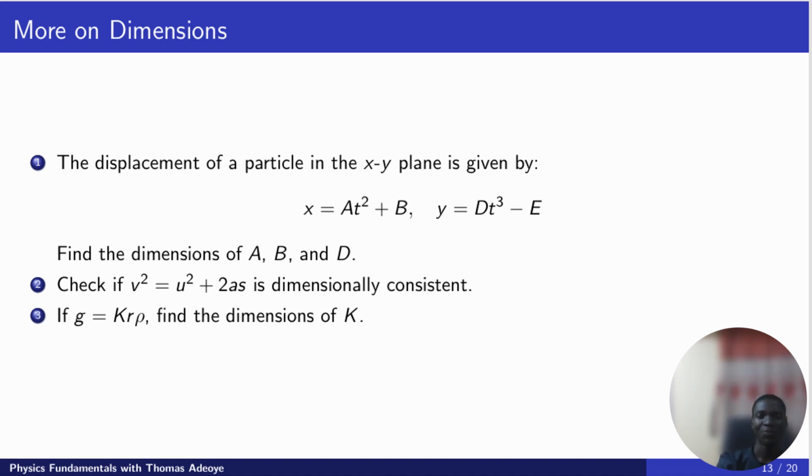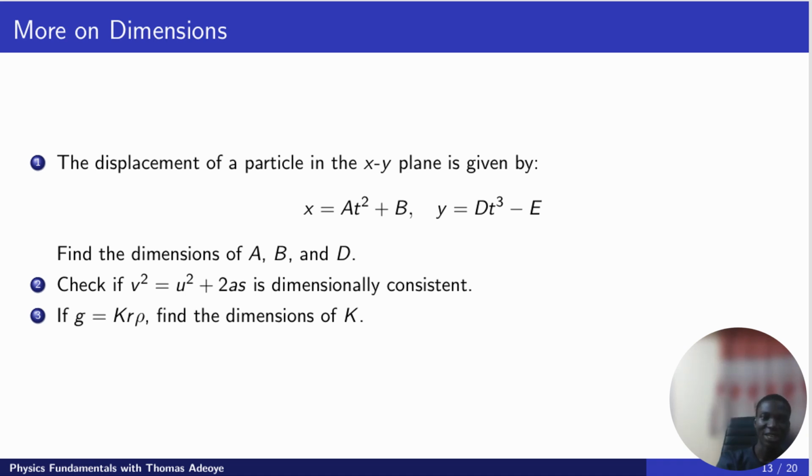And t is time, measured in seconds, of course. And we know that displacement is measured in meter. So now let's consider how to do this. There are three questions here. The second question is on how we can use dimensional analysis to check the validity of an equation.